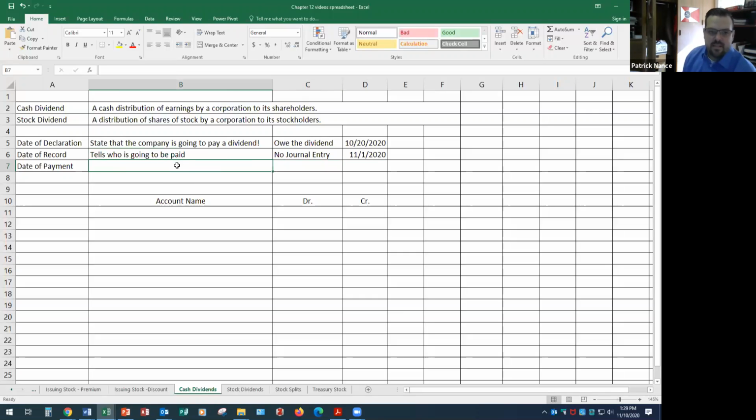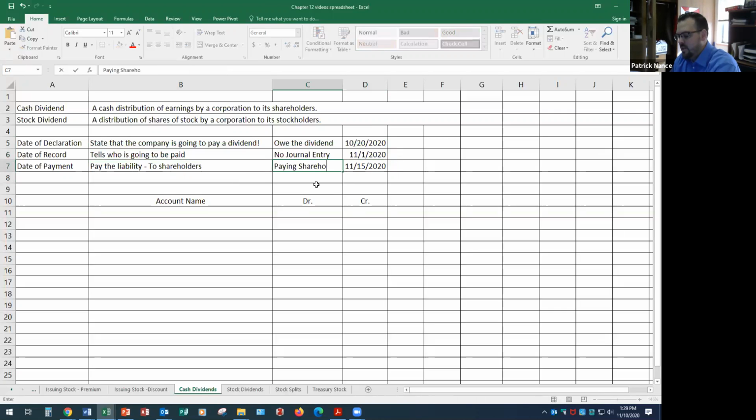The date of payment is the day we actually pay the liability, which is the dividend liability in this case, the dividends payable. Pay the liability to the shareholders, and I pay it to whomever owns it on the date of record. So this could be, let's say, 11/15/2020. So if I own it on the 20th, if I don't sell it before the 1st, that means I'm going to receive this dividend. Even if I sell it between the 1st and the 15th, I'm still going to get it because the date of record matters for who's going to get paid. This one does have a journal entry to show that I'm paying the shareholders and reducing the liability.